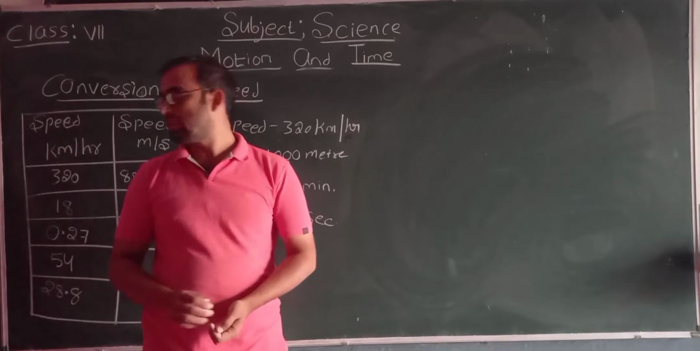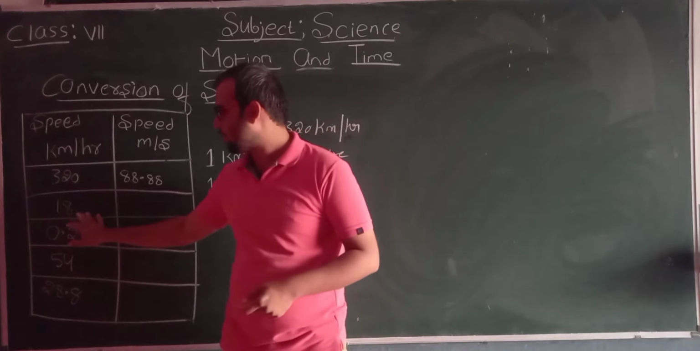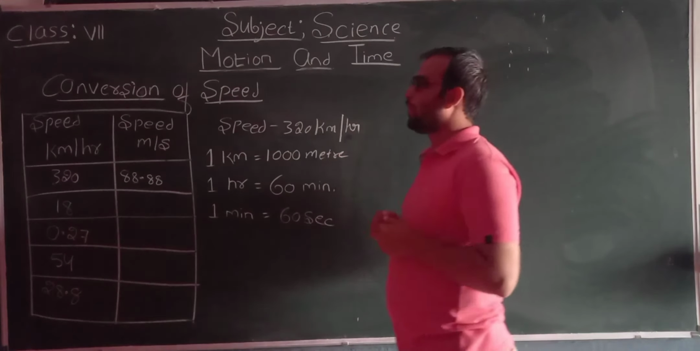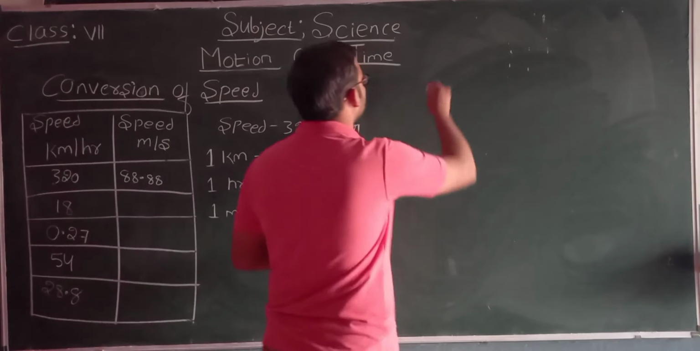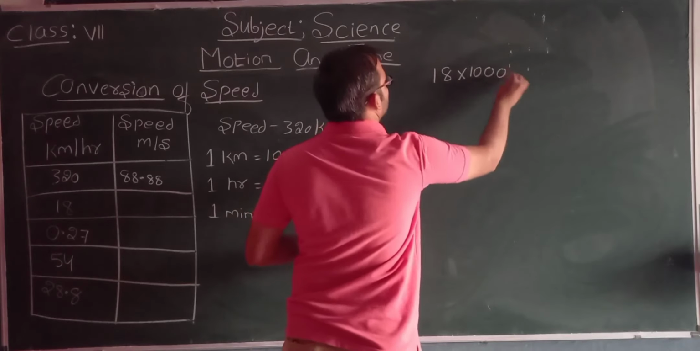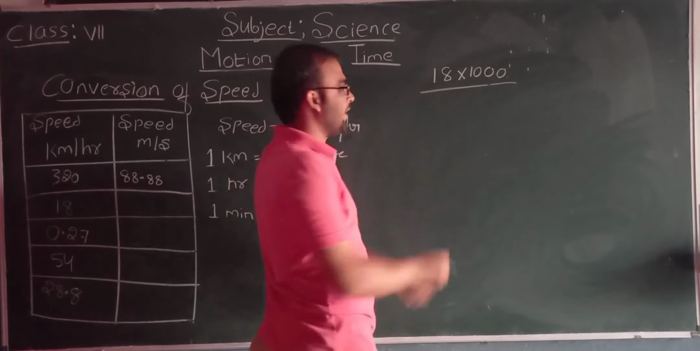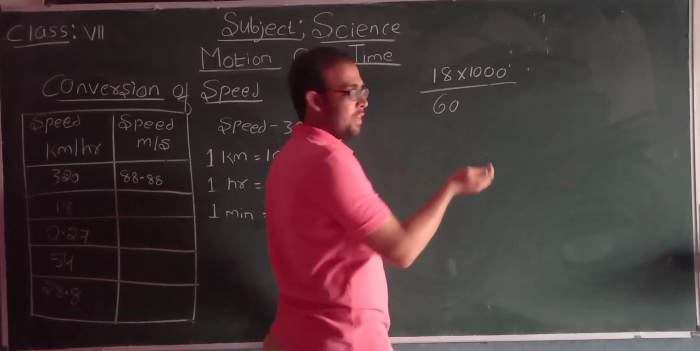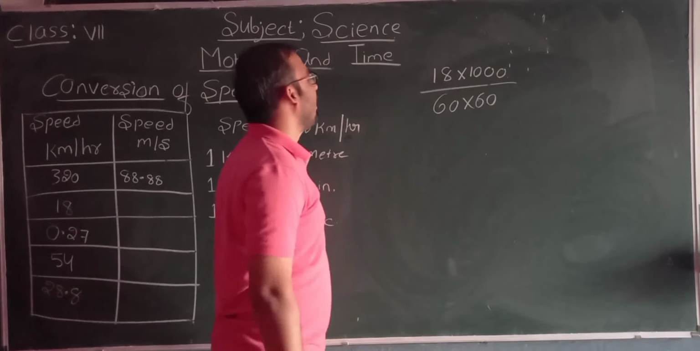Students, now we will see the second one, that is 18 km per hour. We need to convert it into meter per second. So 18 into 1000, we are converting this into meters. Next we have to write in seconds. 1 hour equals 60 minutes, and 60 minutes equals how many seconds? That is into 60.